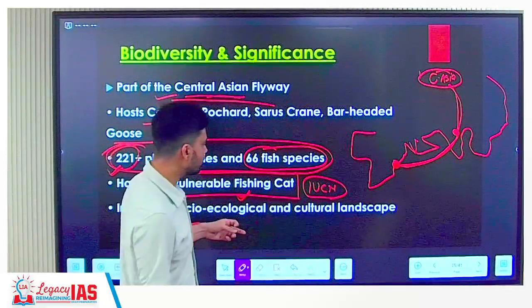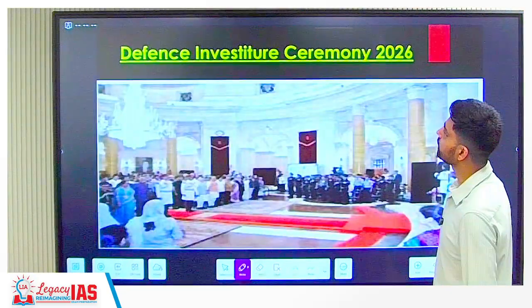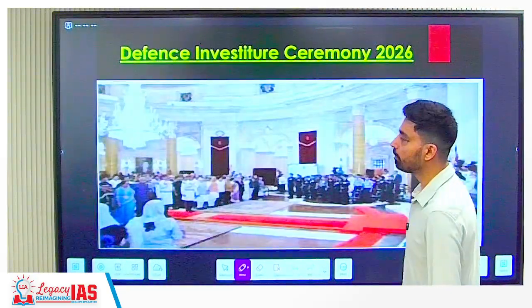Important socio-ecological as well as cultural landscape, it is also considered for the local people. So that is about the biodiversity and significance of the Jayaprakash Narayan Bird Sanctuary.